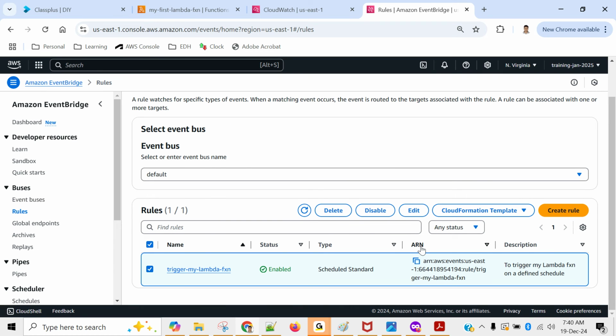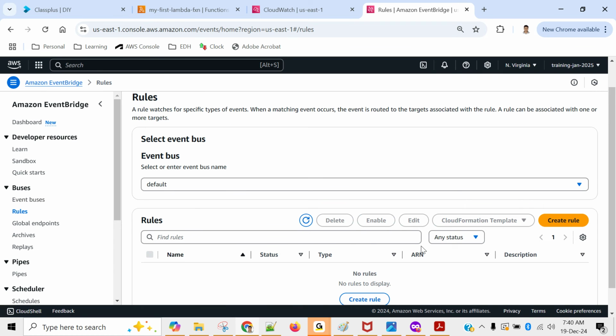So any doubt till now, you can ask. Otherwise, we'll be moving to the most important part of today's class, that is event based Lambda execution. That means neither will we schedule our Lambda nor will we manually trigger our Lambda. We will make it event based. That means we will copy some file into S3 and your Lambda should be triggered automatically. Okay. So we'll do that. Before that, I will take a pause. Please feel free to ask questions.